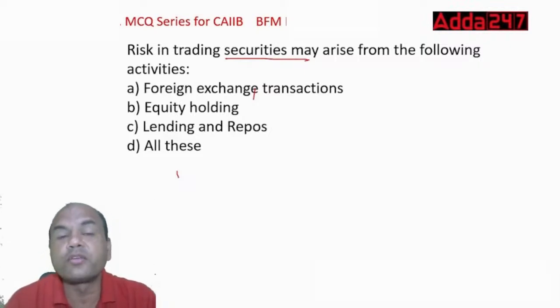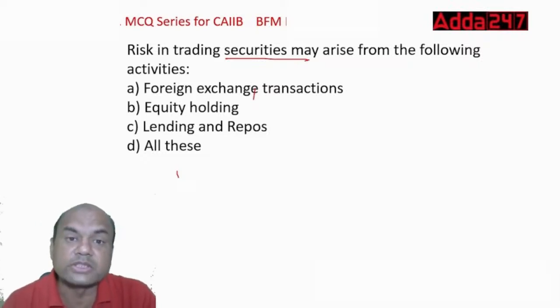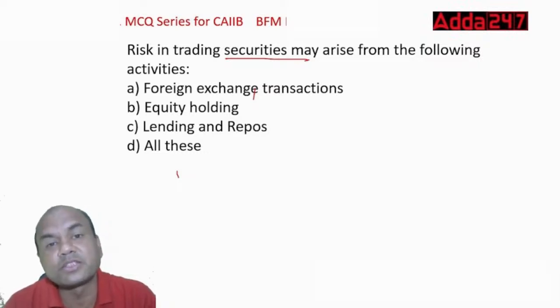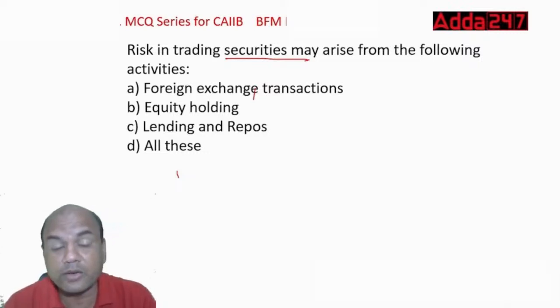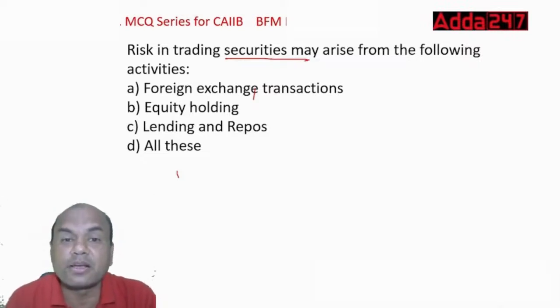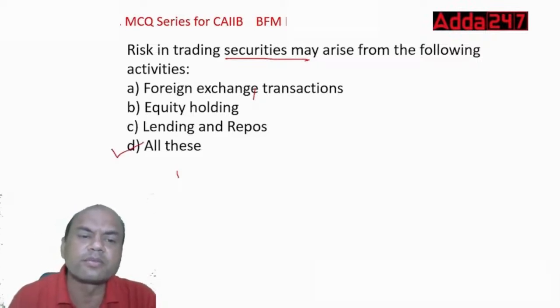So if tomorrow, after 6 months, or let's say after 3 months, the repo rate decreases, then the rate at which it was given earlier is at a higher rate. Let's say it is 5%, an example I'm giving you. After 3 months, it becomes, let's say, 4%. So the one who is holding the 5% repo will be at an advantage. So that's why it is traded. So here, trading is done wherever there is a gap in the interest rates. Trading is done everywhere. So the answer is all of these over here. Okay.